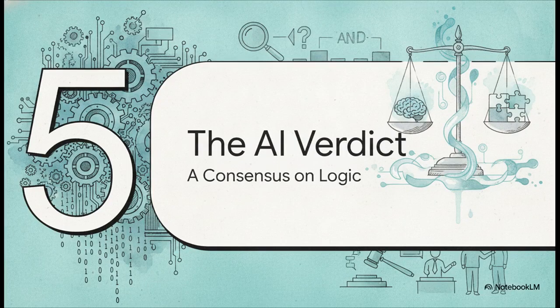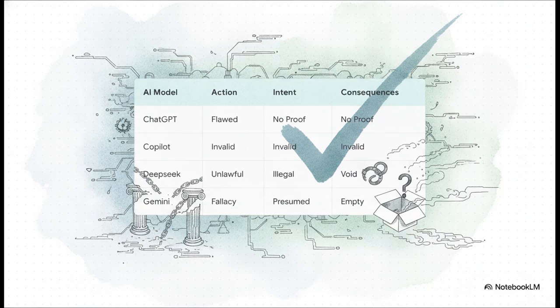Section 5, the unanimous AI verdict, a consensus on logic. This right here brilliantly illustrates the final consensus. Across all 4 distinct AI models, ChatGPT, Copilot, DeepSeek, and Gemini, it is a clean sweep. For Element 1, the action, they all found structural flaws and logical fallacies in how the evidence was bundled up. For Element 2, intent, they all flagged the illegal presumption of guilt, based simply on identity. And for Element 3, consequences, they unanimously concluded that there was absolutely zero evidence of actual harm. It is a complete unanimous consensus on the structural deficiencies of the proof.